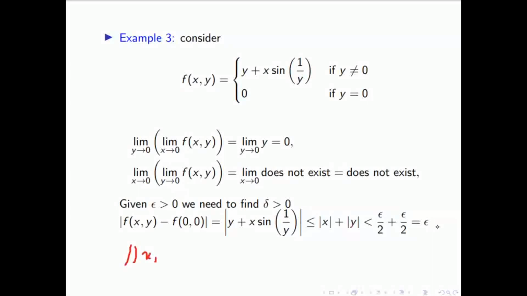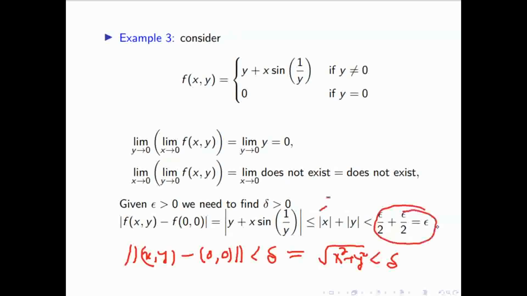So this norm is less than delta, that means square root of x square plus y square is less than delta. So mod x is less than delta, mod y is less than delta, so total 2 delta, which is less than epsilon. So you can choose delta equal to epsilon by 2. That's why I wrote epsilon by 2.